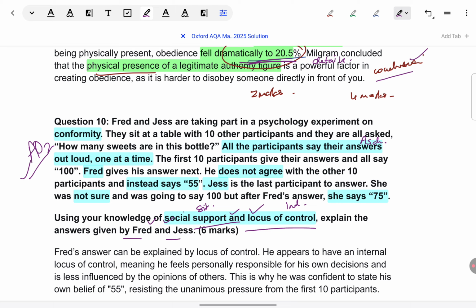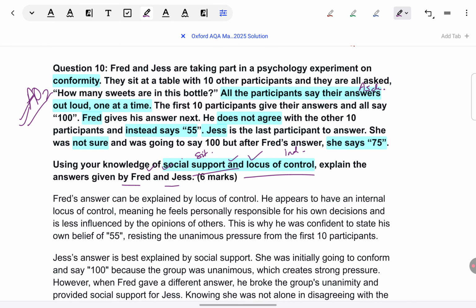That doesn't mean just because you're not giving a general description, you just name, for example, oh, Fred is getting influenced by locus of control, and you stop at that. No, you give fully elaborate points, but you make sure whatever you're giving is pertaining to the characters. That's how you remain fully within AO2. Also, do you need to give any evaluation? Of course not. There's no AO3 requirement. There's nowhere in the question mentioned give strength, weakness, or evaluation. So, strictly AO2 application. That's all.